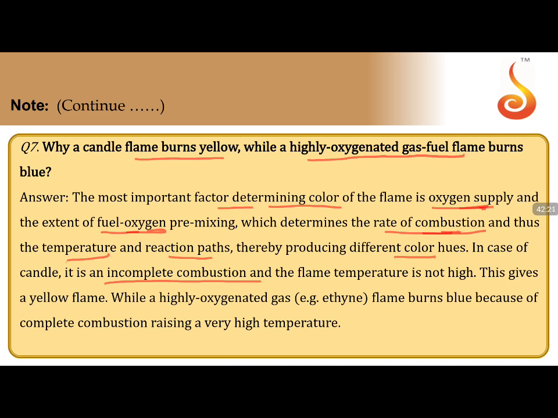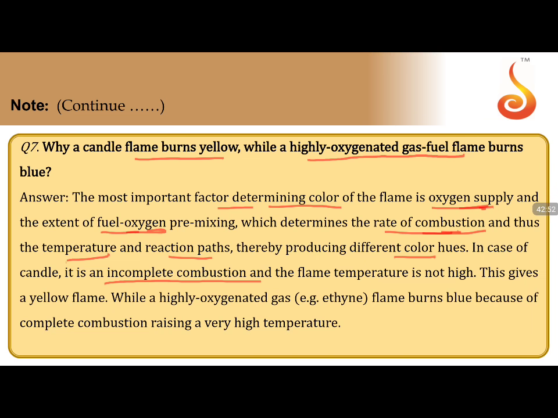You keep a paper at the top, not in the flame region, slightly above. You can see after some time the paper gets a black coating on it, called sooty flame. You can observe this clearly with camphor. When you light a camphor, you can see the flame comes with black color, sooty flame. So these are incomplete combustions, we call. They are incomplete combustion substances.